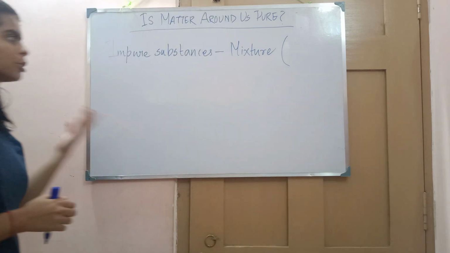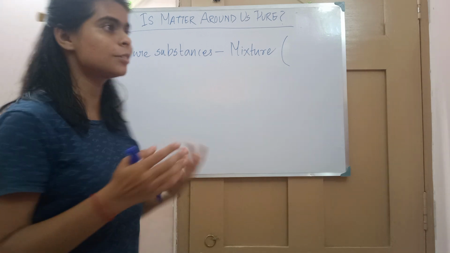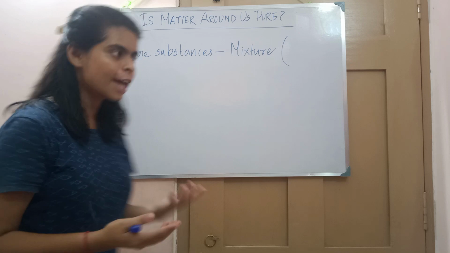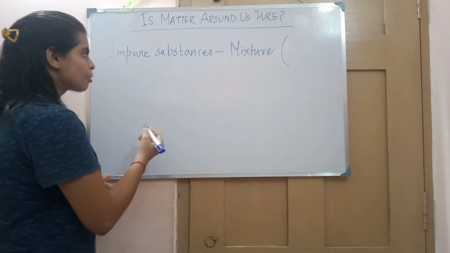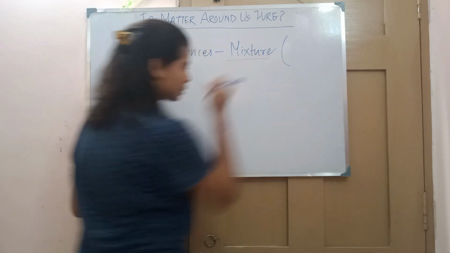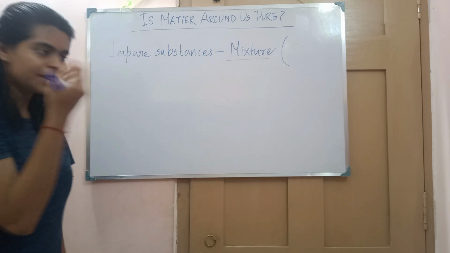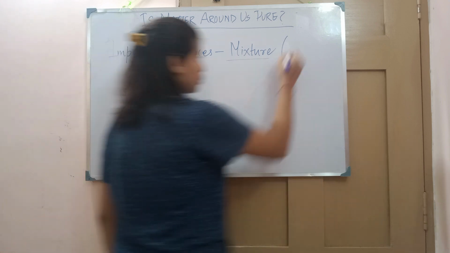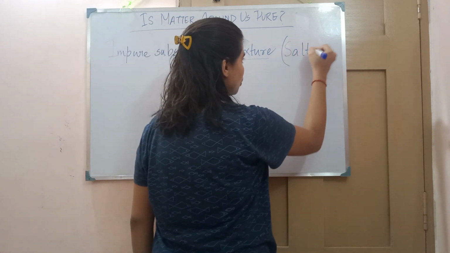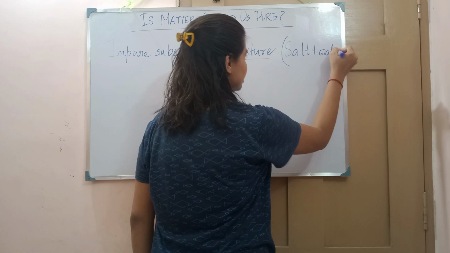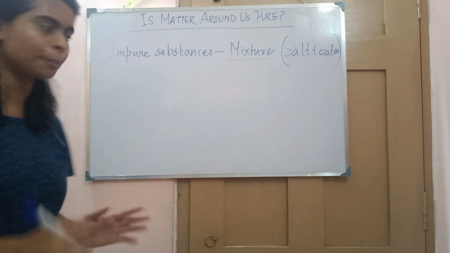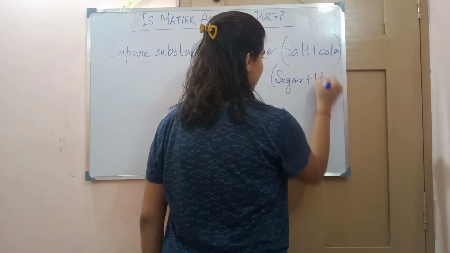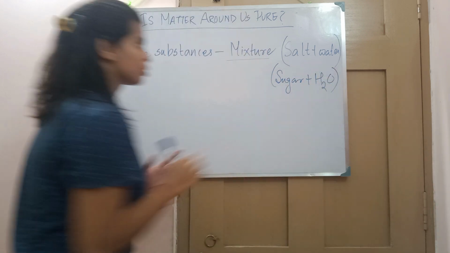Today we will learn about the mixture, impure substances. What are impure substances, and what are the common characteristics we have discussed? The impure substance is called a mixture. Now tell me, what are the examples of the mixture? We have taken the example of salt plus water. This is an example, sugar plus water. These are all examples of mixture.